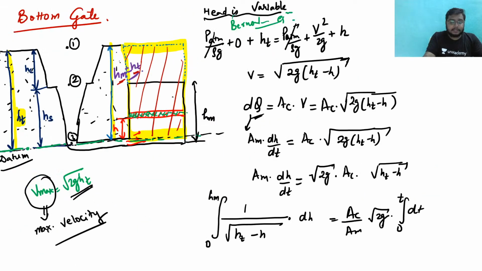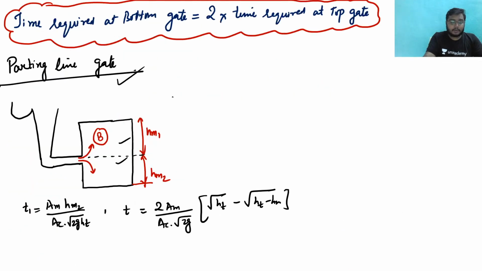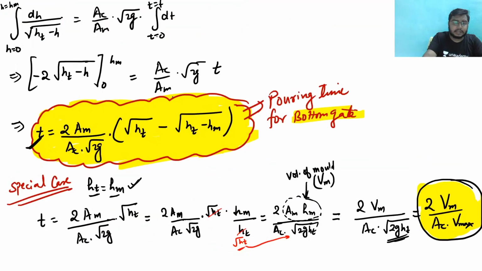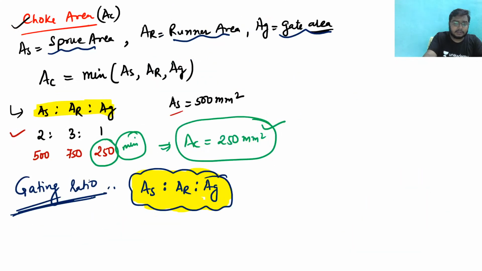Okay, so let us talk about our new topic. See, we have seen the gating system, right? So in this gating system, again, what we have seen, see here, this is the gating system that we have seen. This is the gating ratio. What is the gating ratio? AS is to AR is to AG. Clear? Sprue area is to runner area is to gate area. Clear? So this thing you just have to keep in your mind.